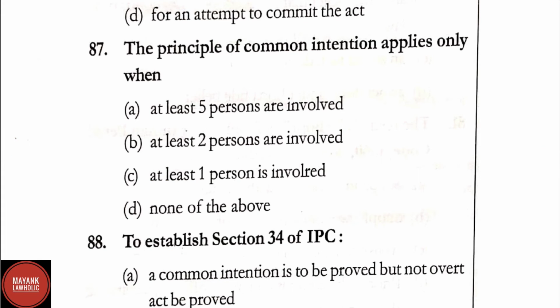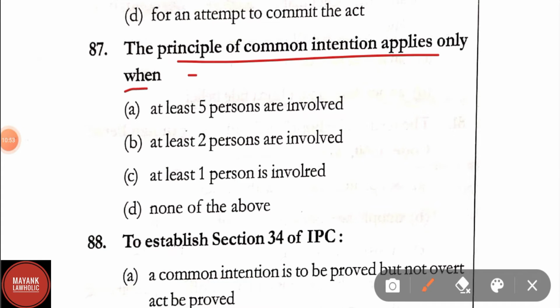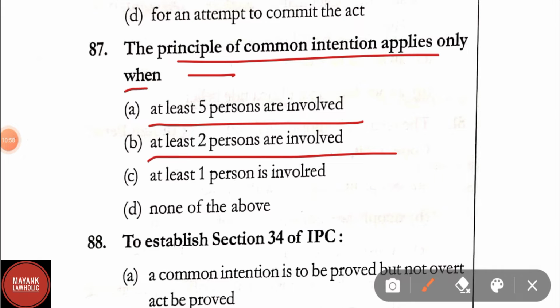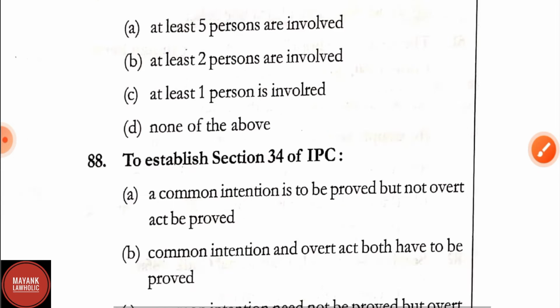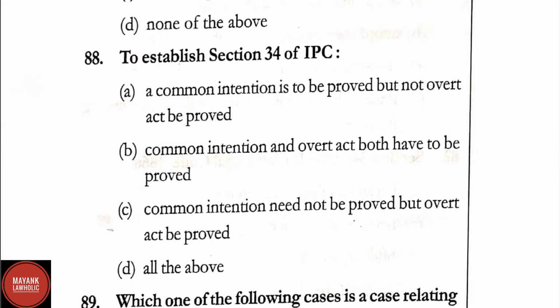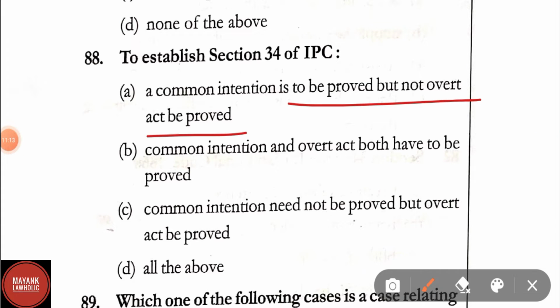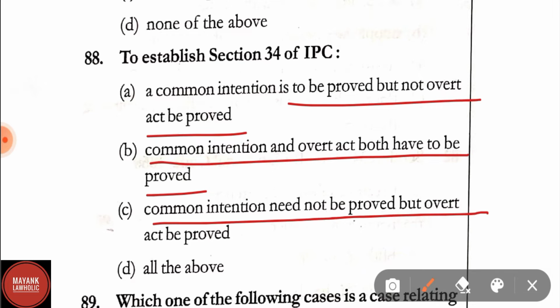Question number 87. The principle of common intention applies only when option A, at least 5 persons are involved, option B, at least 2 persons are involved, option C, at least 1 person is involved, and option D, none of the above. Correct answer is option B, that is at least 2 persons are involved. Question number 88. To establish section 34 of IPC, option A, common intention is to be proved but not overt act to be proved. Option B, common intention and overt act both have to be proved. Option C, common intention need not be proved but overt act to be proved, and option D, all of the above. Here the correct answer is option B, that is common intention and overt act both have to be proved.